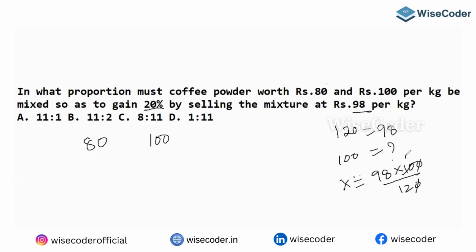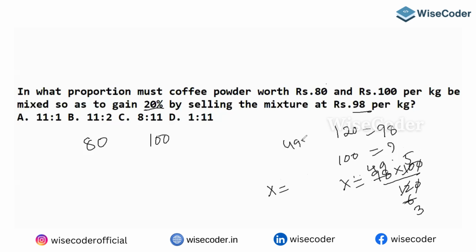Cancel the zeros, 5 sixes. Then 2 threes are 6, 2 fours are 8, 2 nines are 18. So 49 into 5 by 3. Because 3 is not going to cancel, you can say the x value is 49 into 5 by 3.